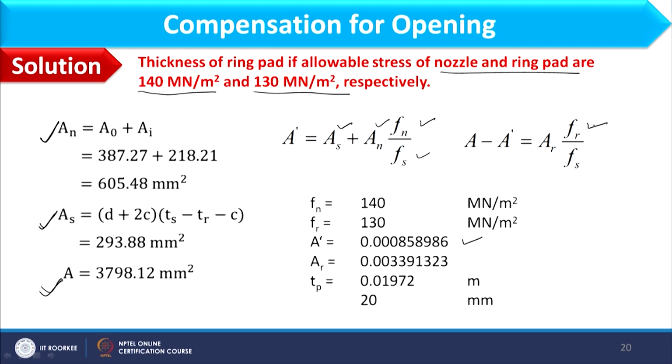Okay, and A minus A dash will be equal to AR FR by Fs. FR is the allowable stress of ring pad and Fs is the allowable stress of shell material. A I know, A dash I know, these two values I know already. So, from this I can compute AR. So, AR will come as 0.0033913, and using the expression of AR as a function of TP, I can compute TP as 19.72 mm, and next value to this is 20 mm without adding corrosion allowance. So in this way we can calculate the ring pad thickness if allowable stress values vary for each section.